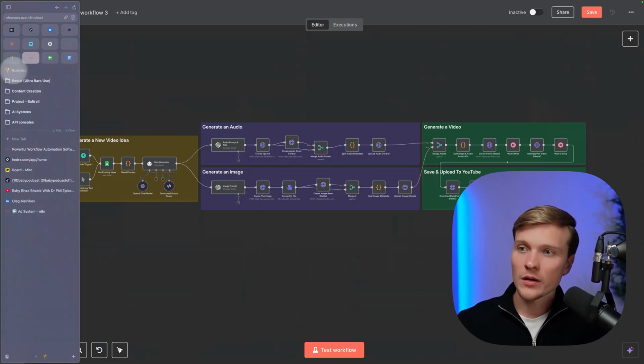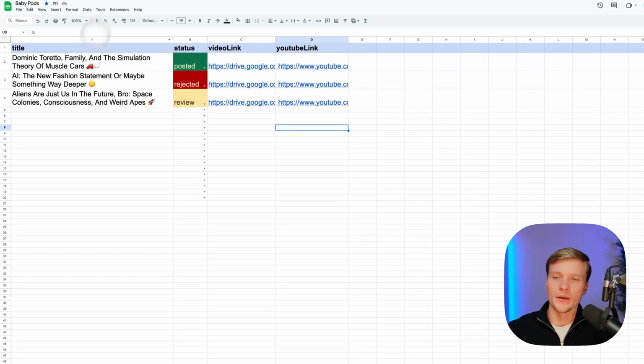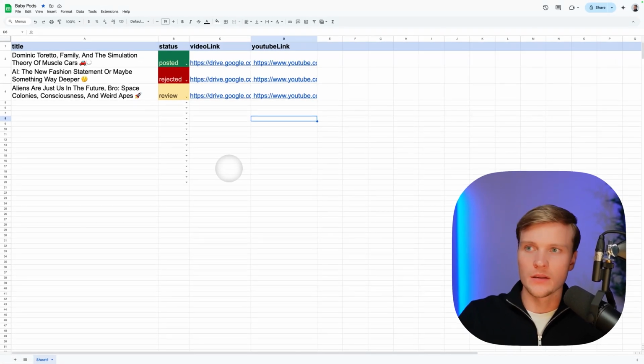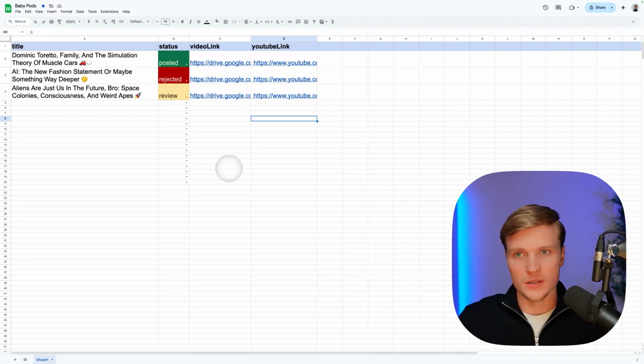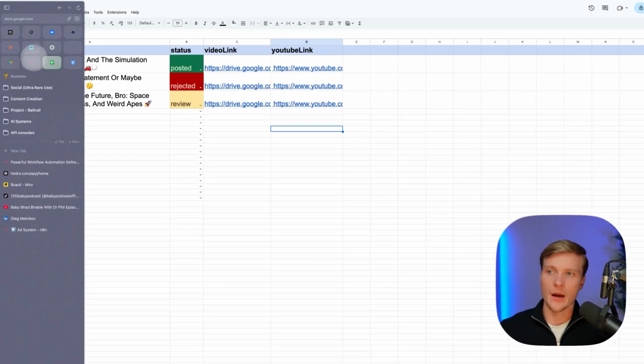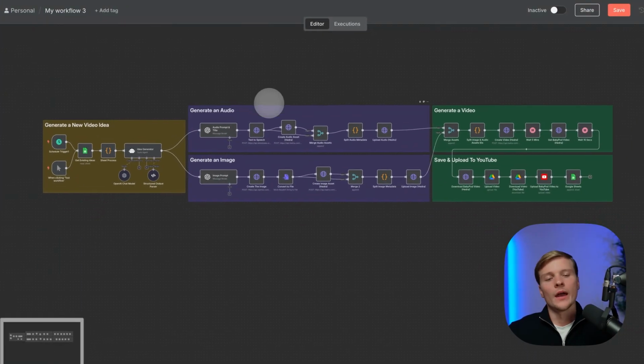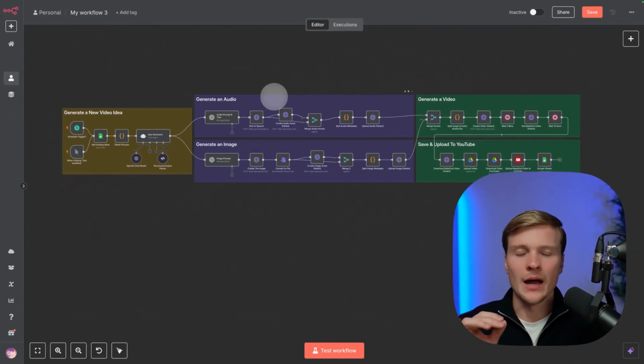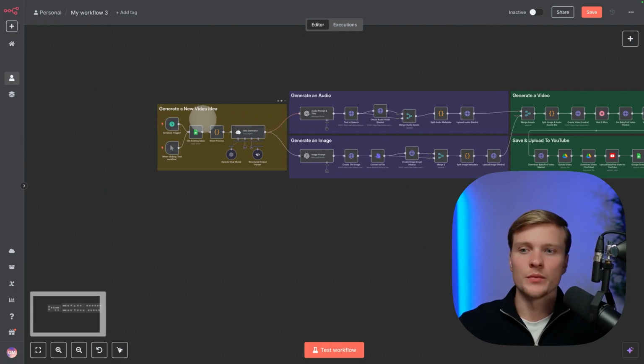And the second part, you will need to copy this database, this Google Sheet database, also from the link down below in the comments. So once you copy it in your Google Drive, then you will be able to set up the whole workflow in here. And here we'll just need to set up a couple of the API connections, which will be super easy.